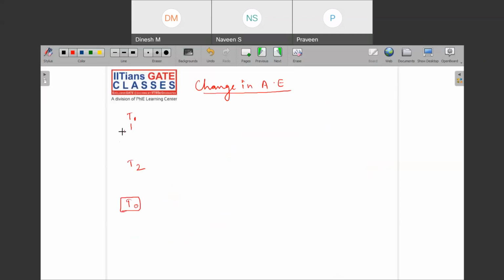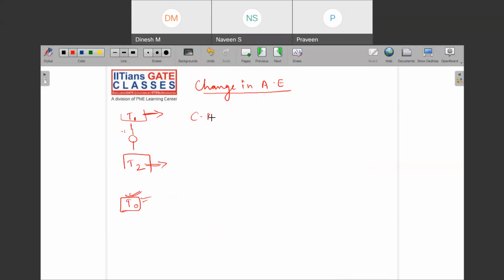Like you were working between T1 and T2, but this is not T naught, right? So how I will write down here, you have some energy, and here you also have some energy. Why? Because this has not reached T naught. So the difference between these two is nothing but the change in available energy.